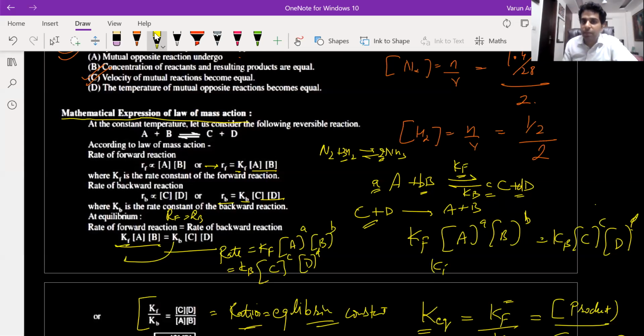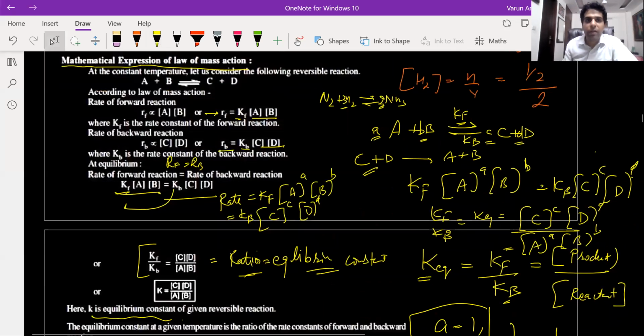Now Kf upon Kb, that is your equilibrium constant, will be the concentration of products raised to power their stoichiometric coefficients upon the concentration of reactants raised to power their stoichiometric coefficients. So the stoichiometric coefficient will also come in the power. Here in this reaction, the stoichiometric coefficient is assumed to be 1. So for any equilibrium constant, also include their stoichiometric coefficients in the power.